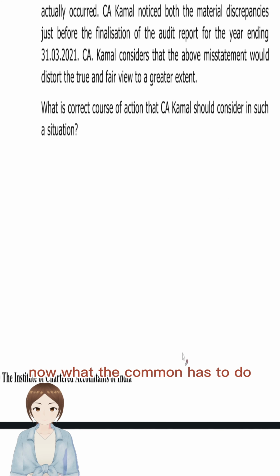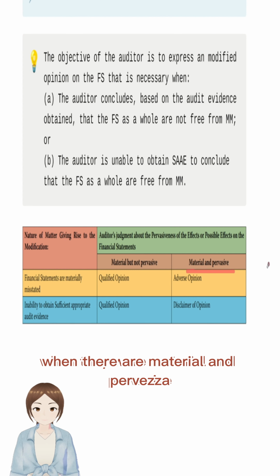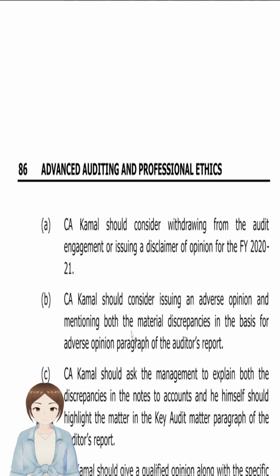Now what does Kamal have to do? When the misstatements are material and pervasive with regard to the financial statements, what does he have to do? He has to give an adverse opinion. So withdrawing from the engagement is not the case. Issuing an adverse opinion, yes, he has to issue an adverse opinion. Option B is the most appropriate answer.